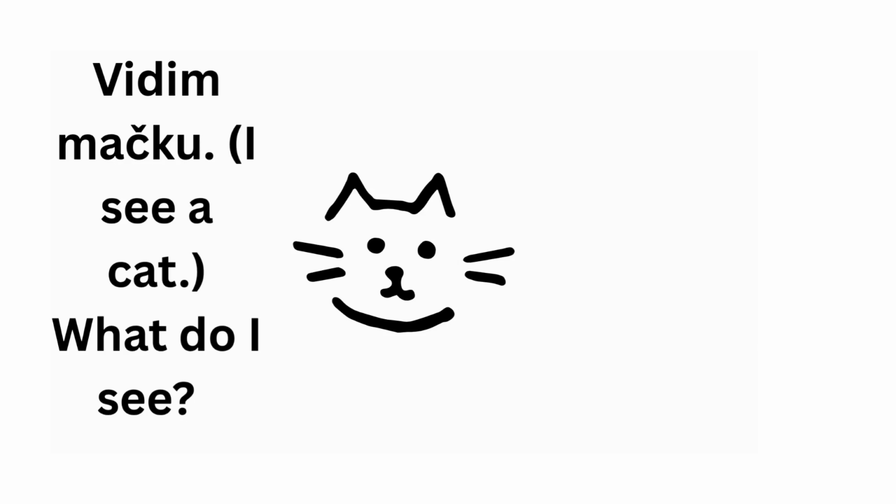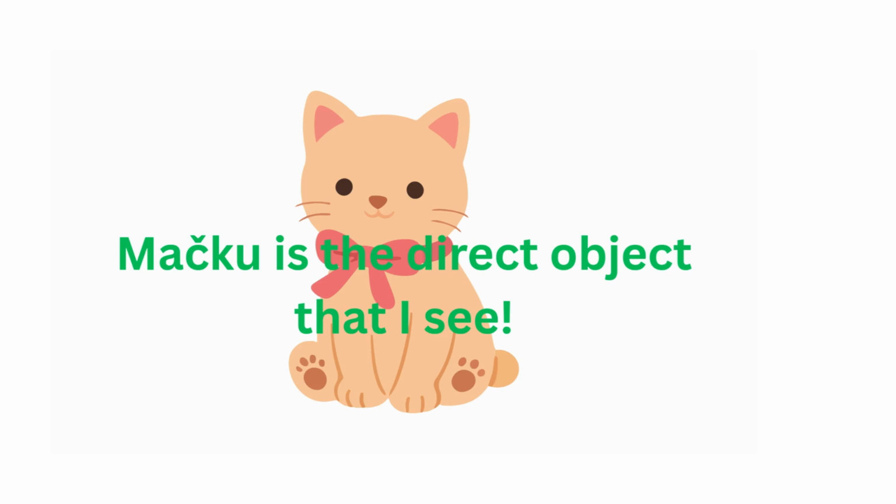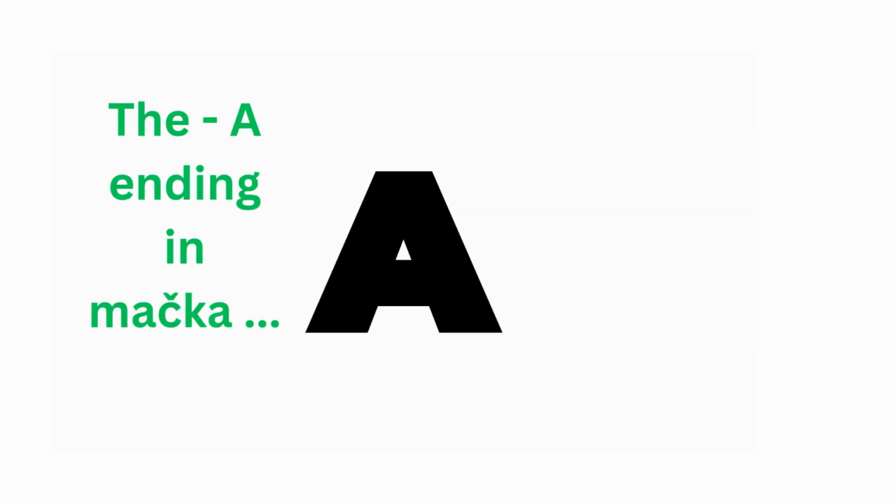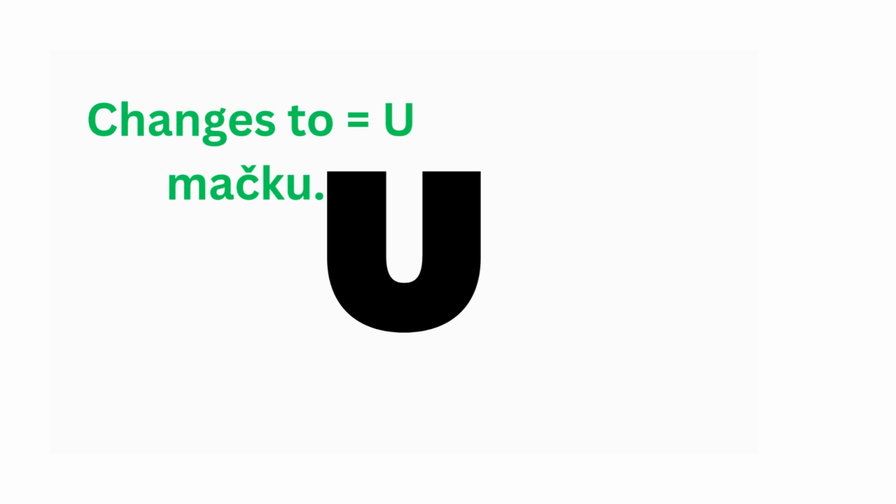Vidim mačku, I see a cat. What do I see? Mačku is the direct object that I see. Today we learned how to use the accusative case with feminine nouns in Croatian. The A ending in mačka changes to U, mačku.